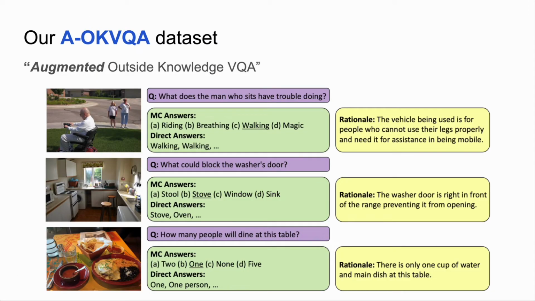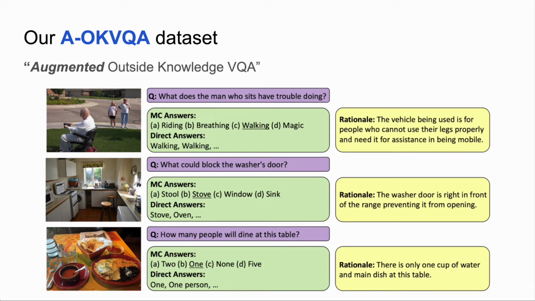For these reasons, we propose our A-OKVQA, or Augmented Outside Knowledge VQA dataset. We wanted to emphasize the need for commonsense and visual reasoning in our questions and images, while also requiring some world knowledge. Here, we have some examples from our data, where each image has a question, multiple choices, 10 direct answers, and a rationale for the correct answer.